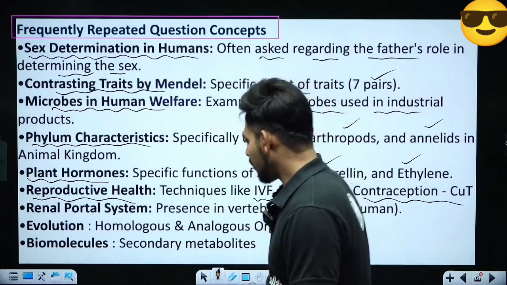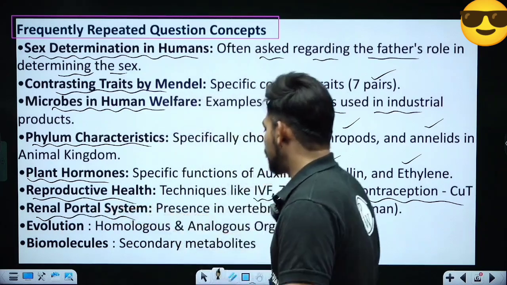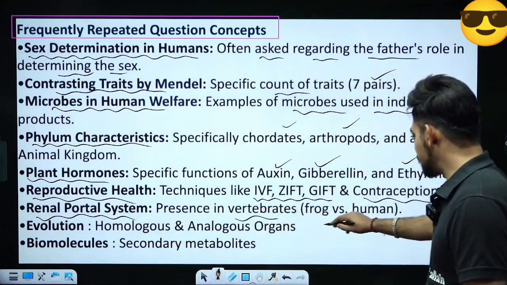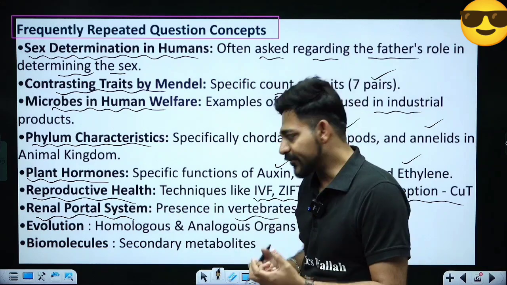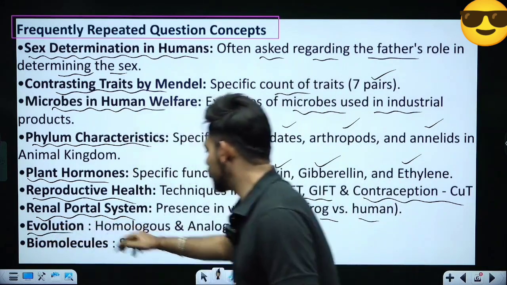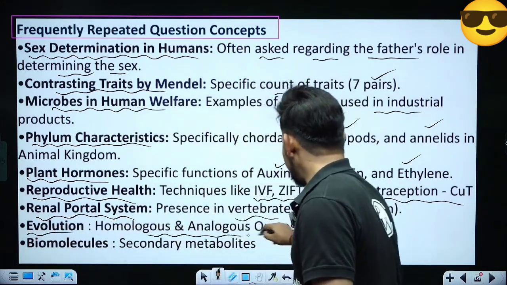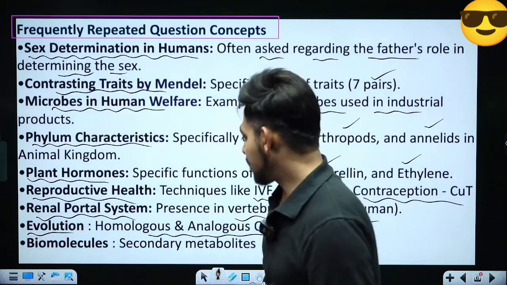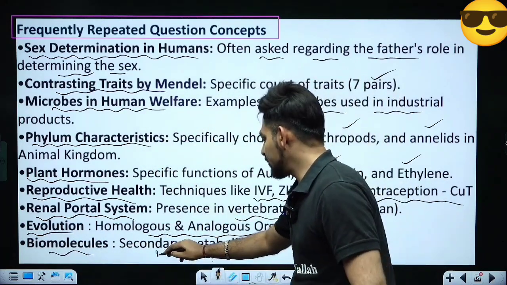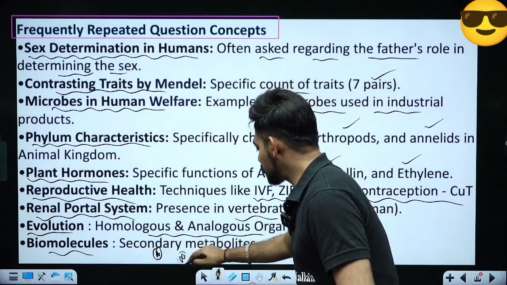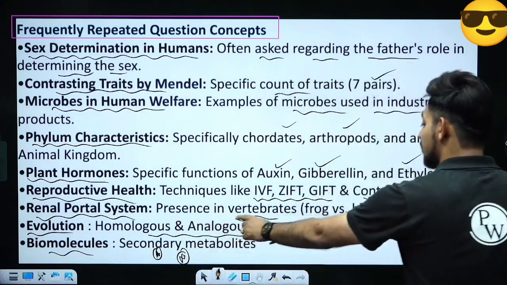Okay, now from renal portal system, presence in vertebrates, frog versus human, whether it is present in frog or human being. And from the chapter evolution, homologous and analogous organs. And from the chapter biomolecules, most important or repetitive questions you will be finding from this particular topic, that is